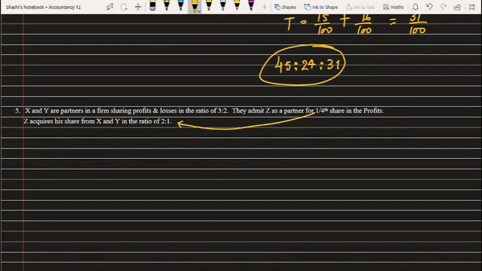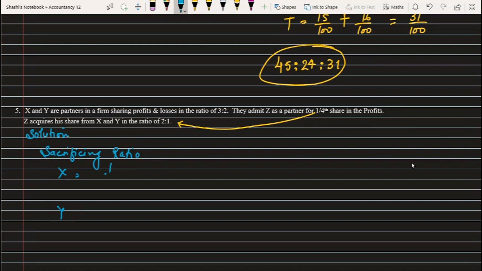So again the same thing, we'll get the sacrificing first. Why? Because the first thing we'll calculate is 2 by 3 of 1/4, that is what X is sacrificing, and 1 by 3 of 1/4, that is what Y is sacrificing. So again in this also, first we'll find out the sacrificing ratio for these partners X and Y. Now instead of multiplying by X's share, I'm multiplying with 1/4, because this ratio says that this is the ratio in which Z is taking the share.